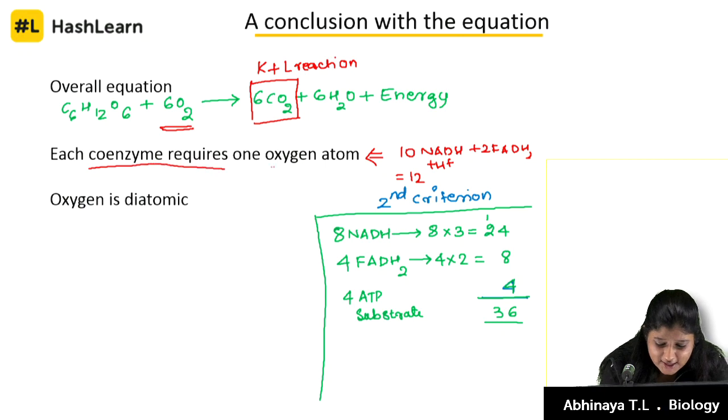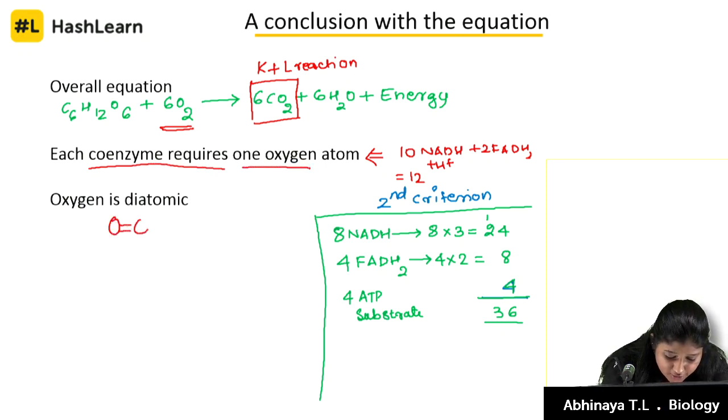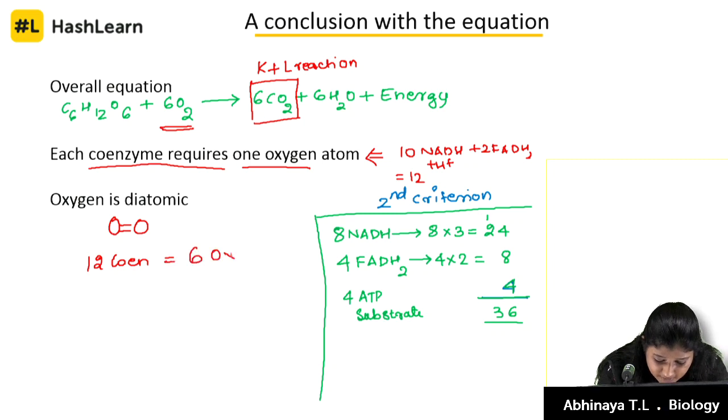Each coenzyme takes 1 oxygen atom. Oxygen is a diatomic molecule, there are 2 atoms in it. So 12 molecules of coenzyme will take 6 molecules of oxygen, as 1 coenzyme takes 1 atom.